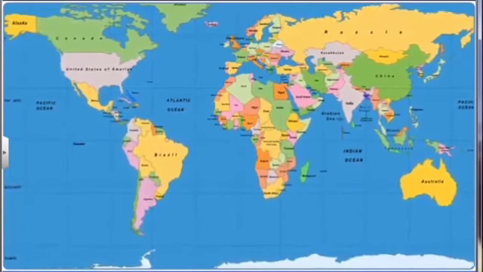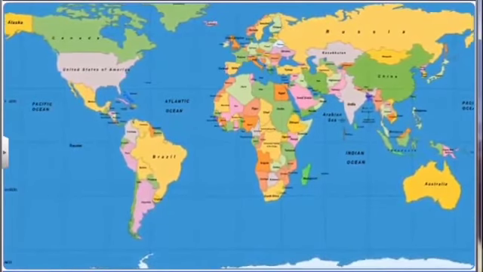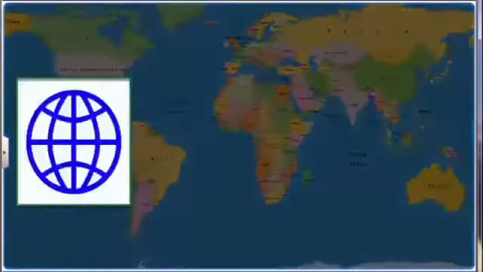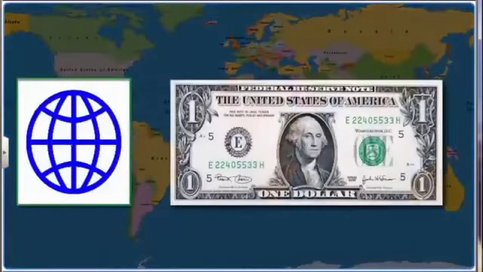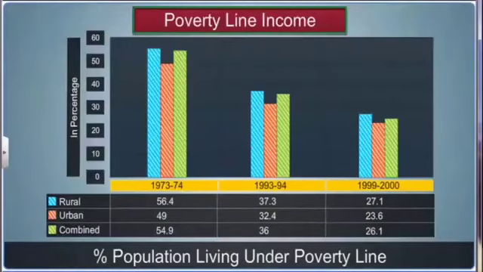However, to draw comparisons between nations, the World Bank uses the standard poverty line income of $1 per person per day in all the developing countries. The graph here shows the change in the percentage of population living under the poverty line in India from 1973 to 2000. The percentages have come down. Yet, the percentage of poor in rural areas continues to be higher than in urban areas.